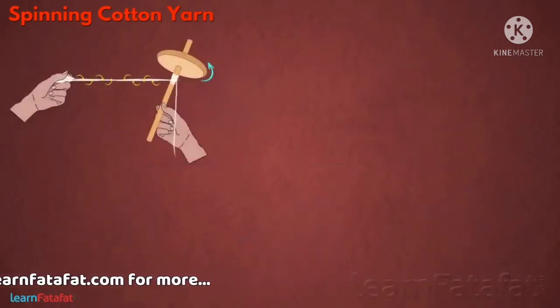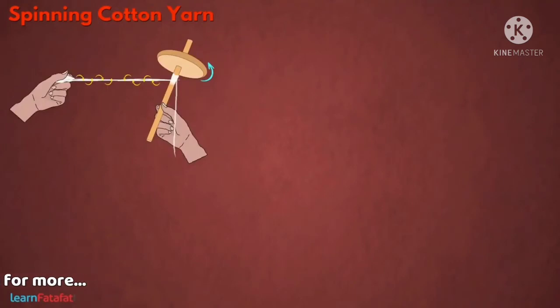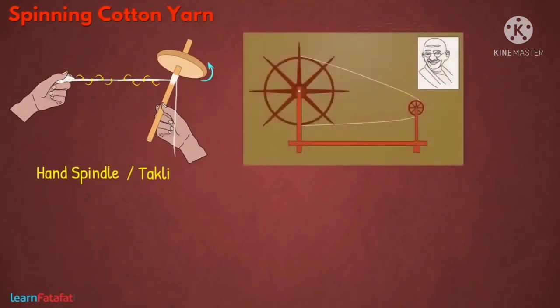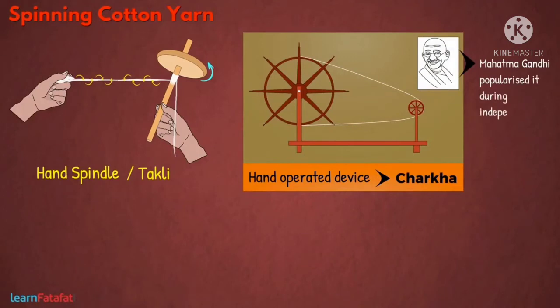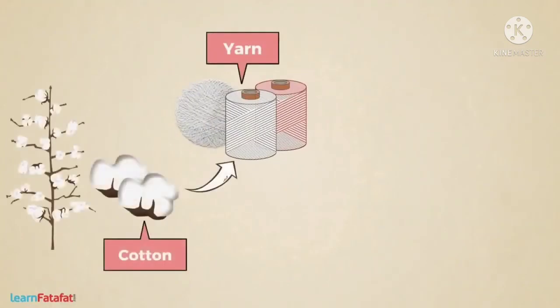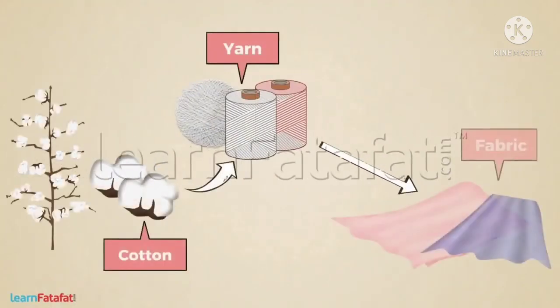A simple device used for making yarn is the hand spindle. It is also called takli. A famous hand-operated device is the charkha. Mahatma Gandhi popularized it during the independence movement. Nowadays, after making yarn from the cotton, it is then processed to make fabric.